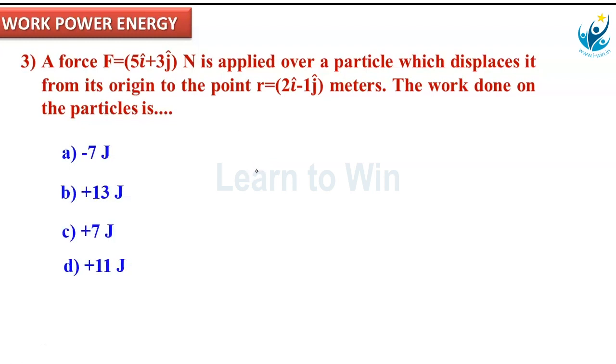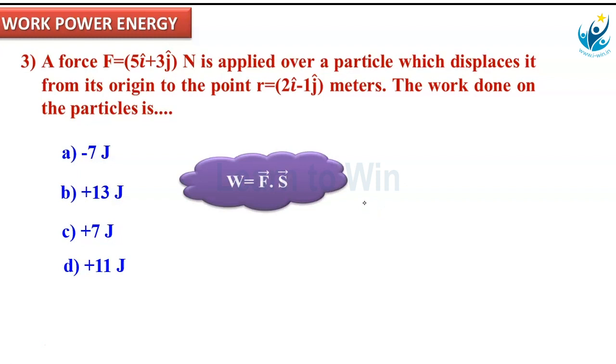Now, what is the work done? W equal to F bar dot S bar. S bar is displacement. Origin means here to this point displaces. The displacement vector becomes 2i cap minus 1j cap. And F equal to 5i plus 3j cap. Then W equal to F bar dot S bar. Dot product of these two gives the work done.